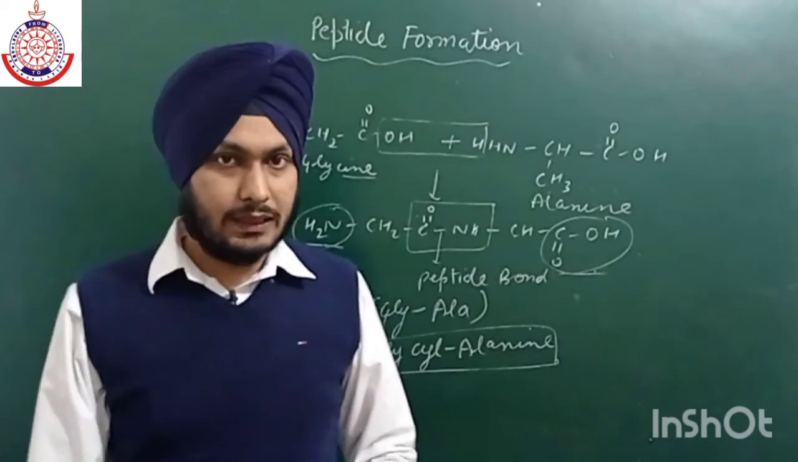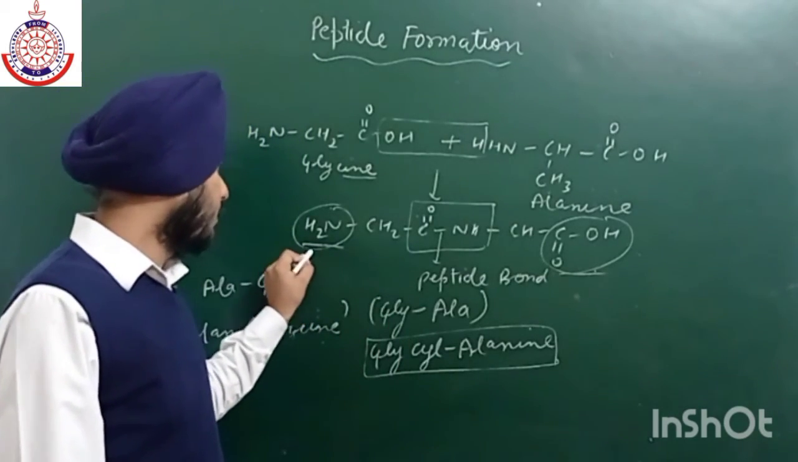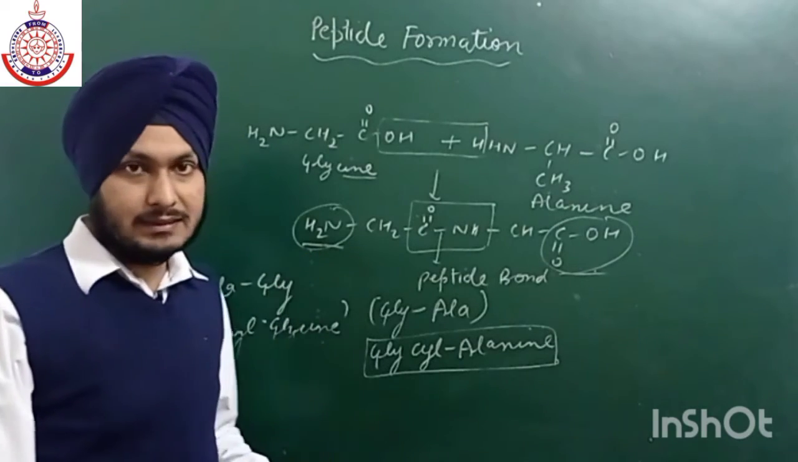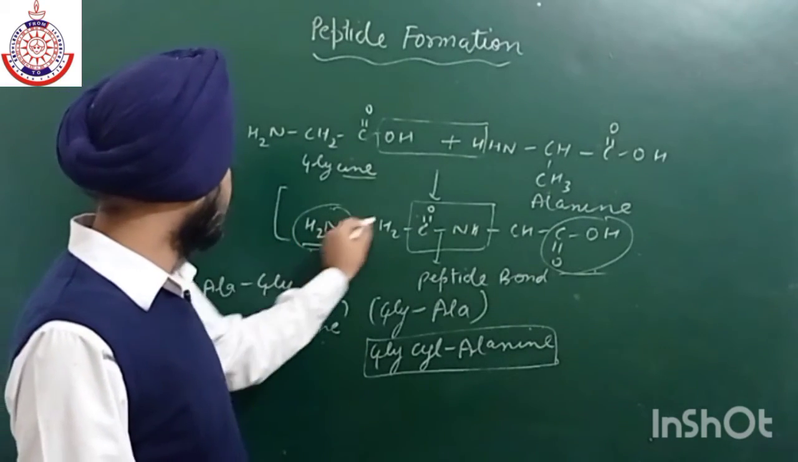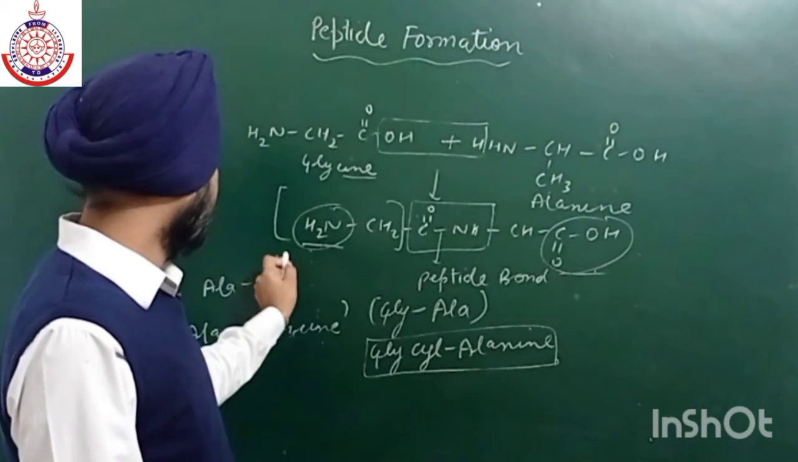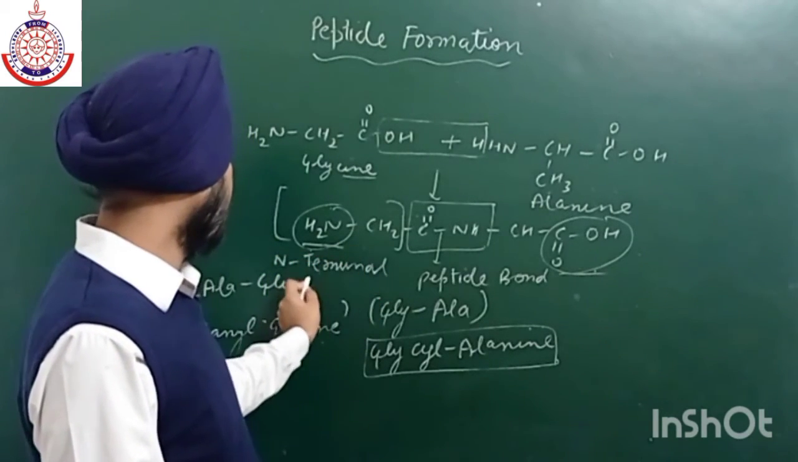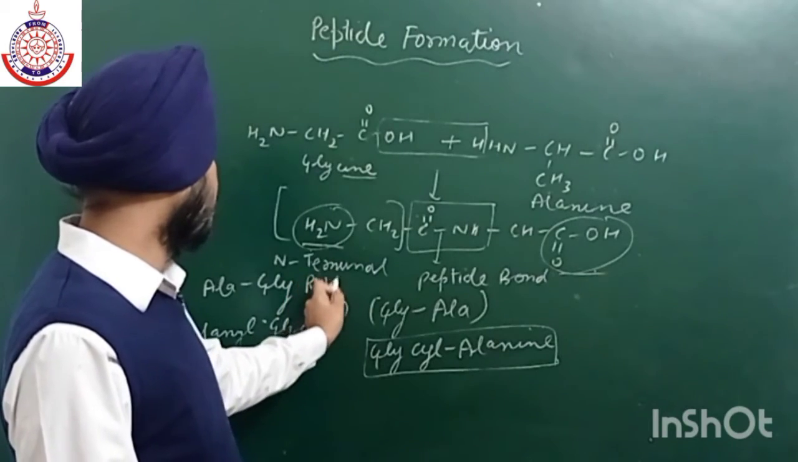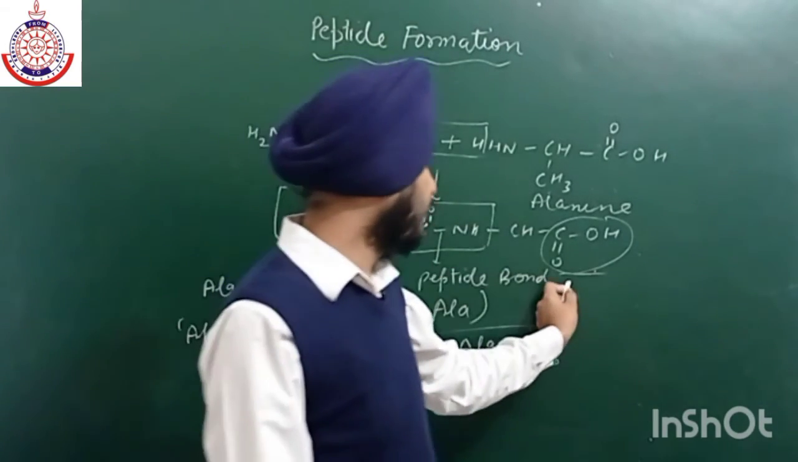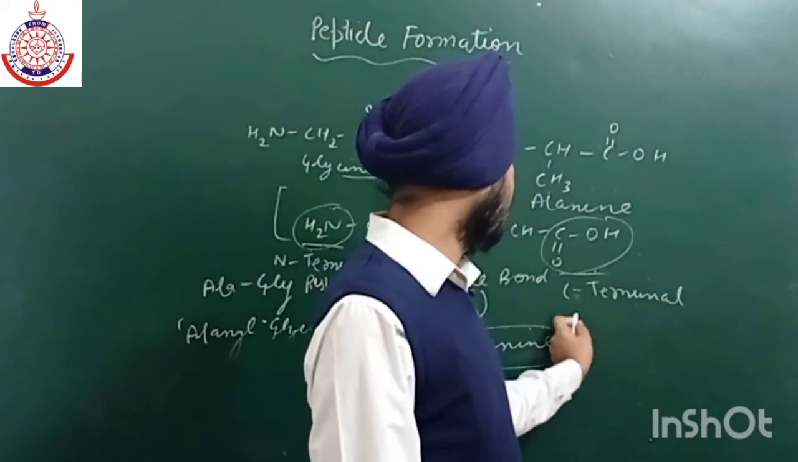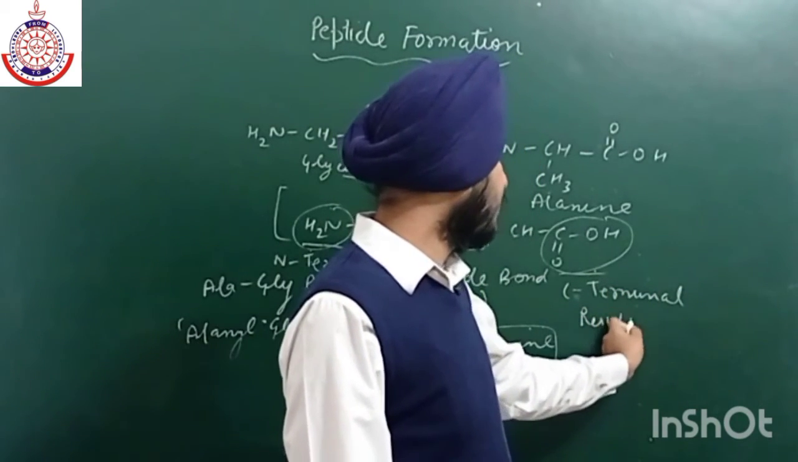We have to arrange them in such a way that the free amino group comes on the left side, and this whole group is known as the N-terminal residue. N-terminal residue. And this is known as the C-terminal residue. C-terminal residue.